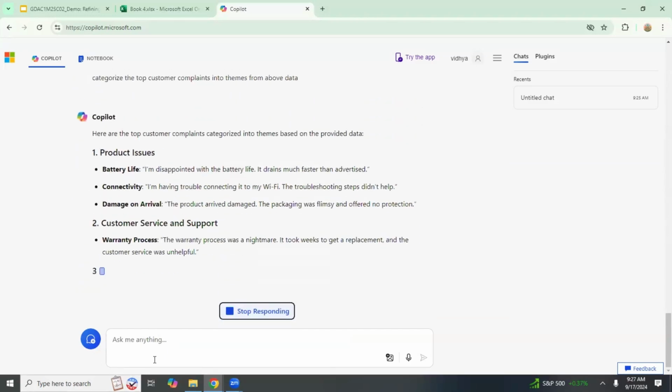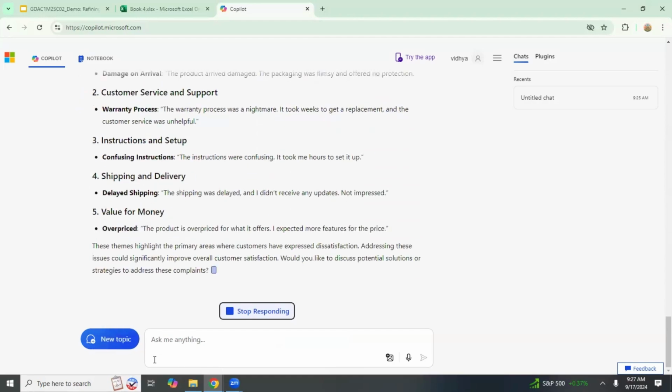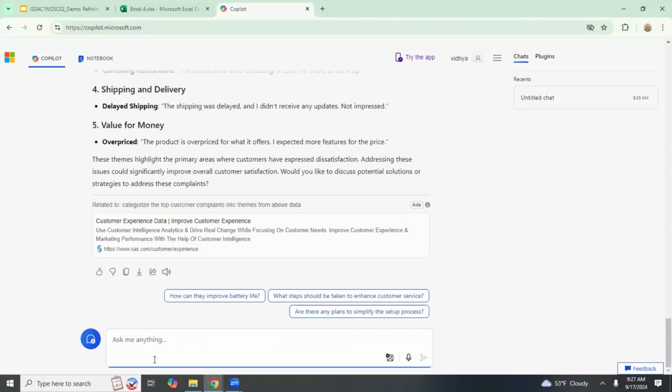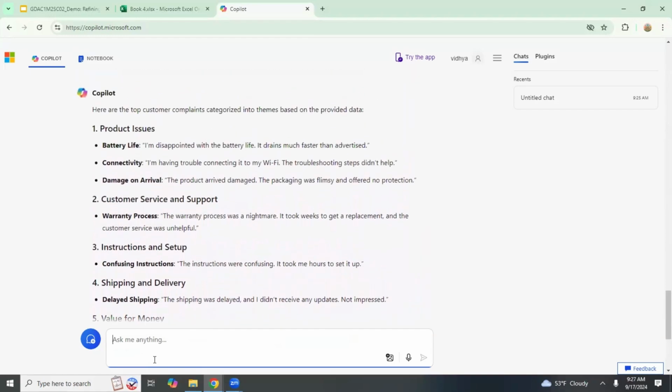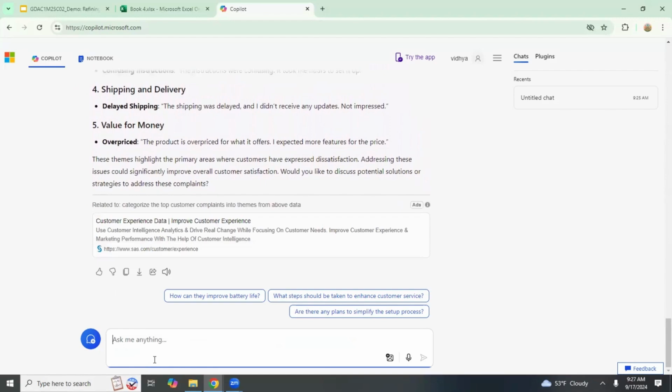Instead of just identifying complaints, let's ask Copilot to categorize them. This helps us understand the broader issues affecting customer satisfaction, allowing us to address them more strategically. With a simple refinement of our prompt, we've moved from a list of complaints to a more structured understanding of customer concerns. This thematic categorization helps us identify patterns and prioritize areas for action. We can continue to iterate and refine our prompts to uncover even more specific insights.